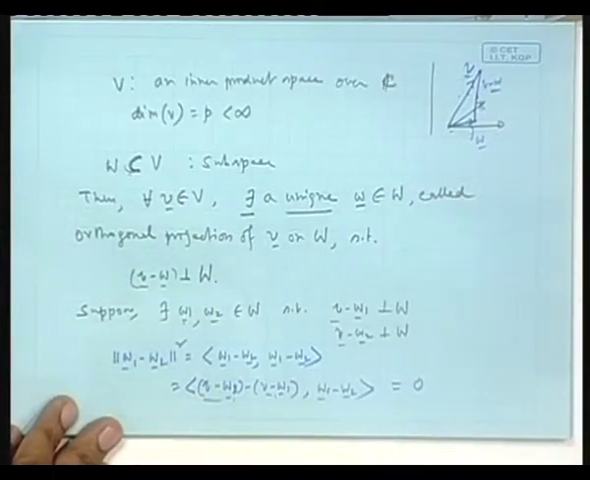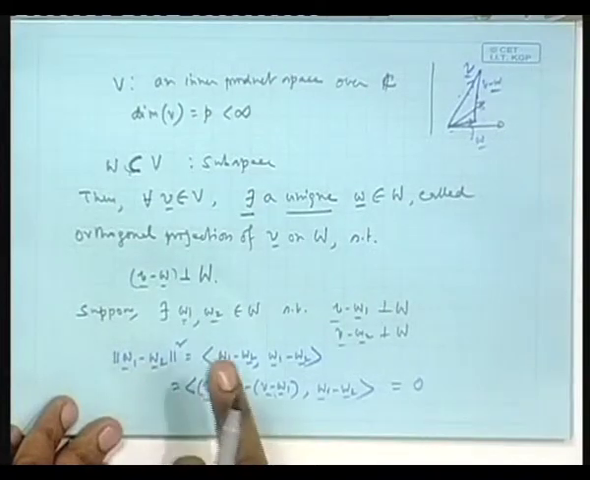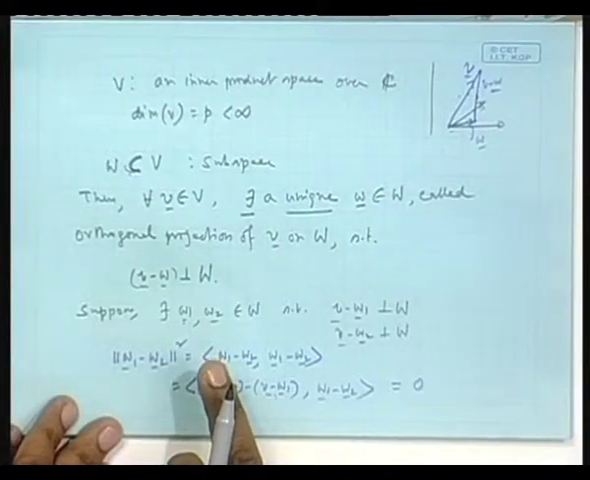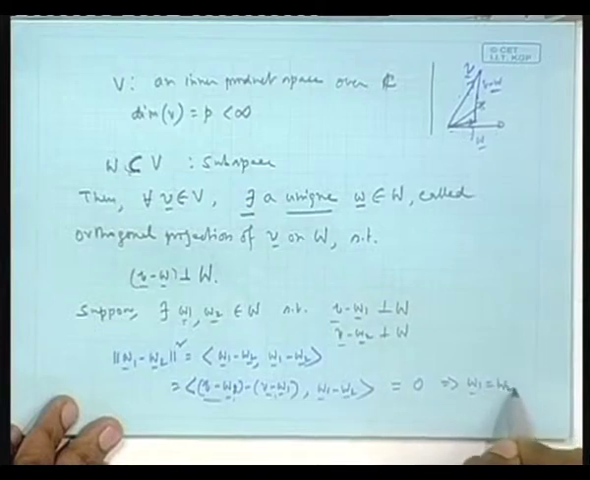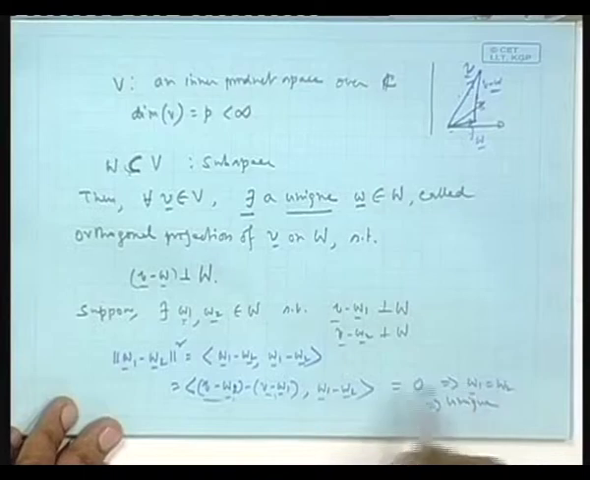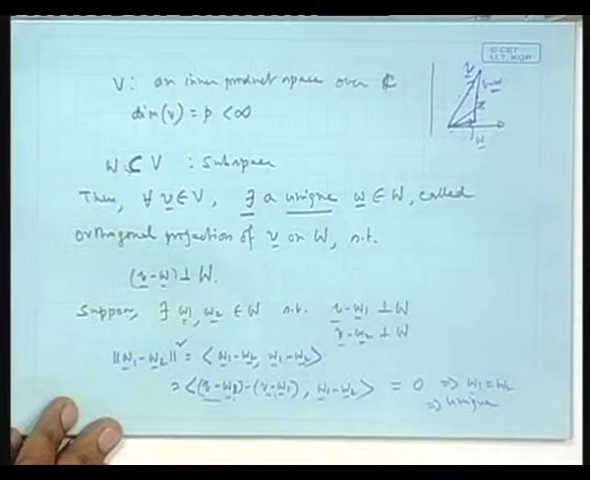If the norm square is 0, there is only one possibility, that the vector has to be the 0 vector by your axioms. So that means this is possible only when W1 minus W2 is 0, which means W1 equals W2. Okay. So if it exists, it is unique. No two such W's exist, so that V minus W is orthogonal to the subspace W.